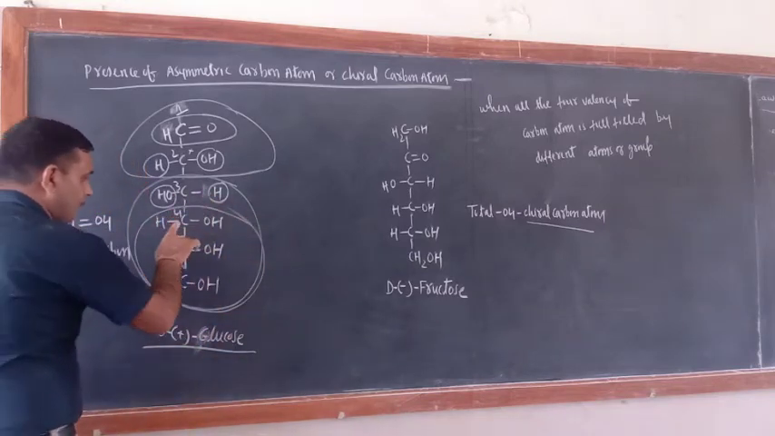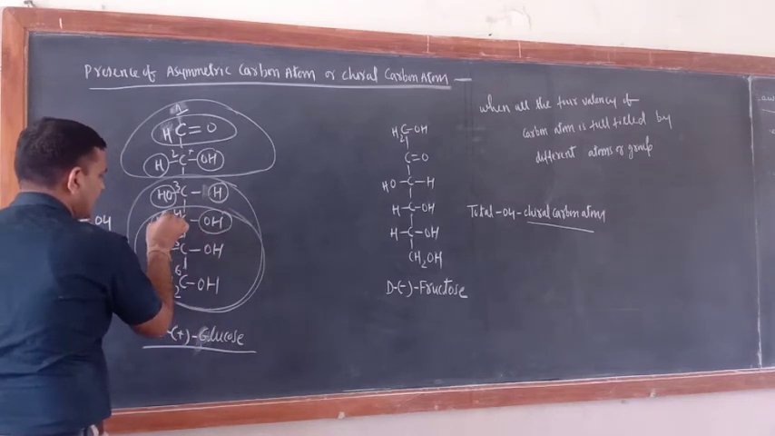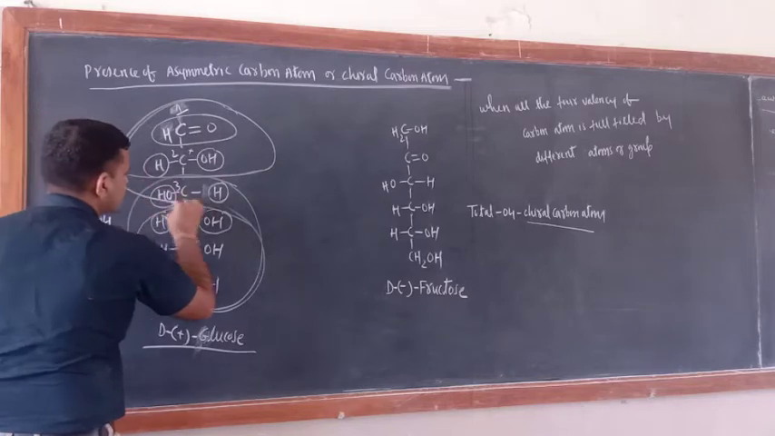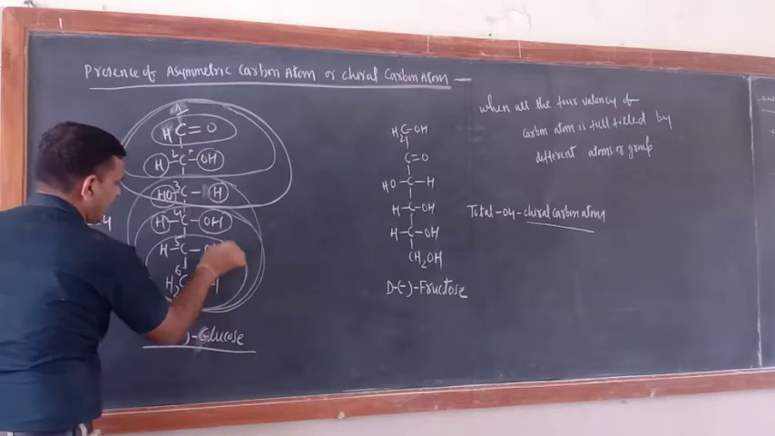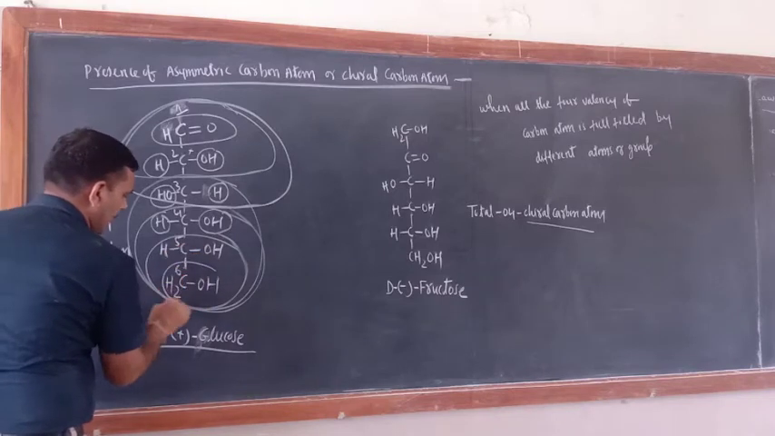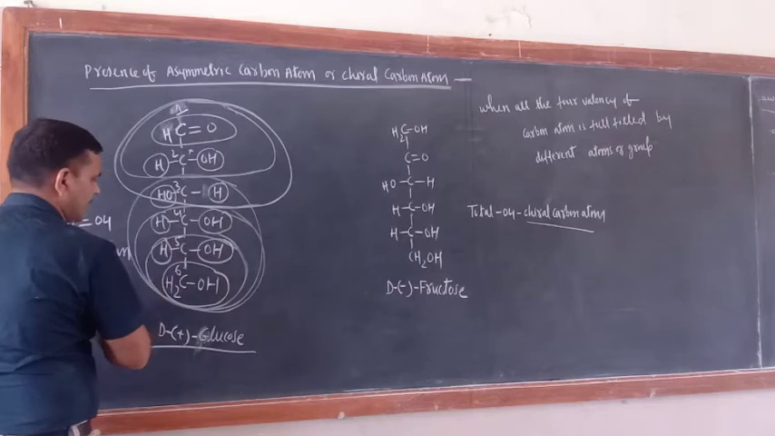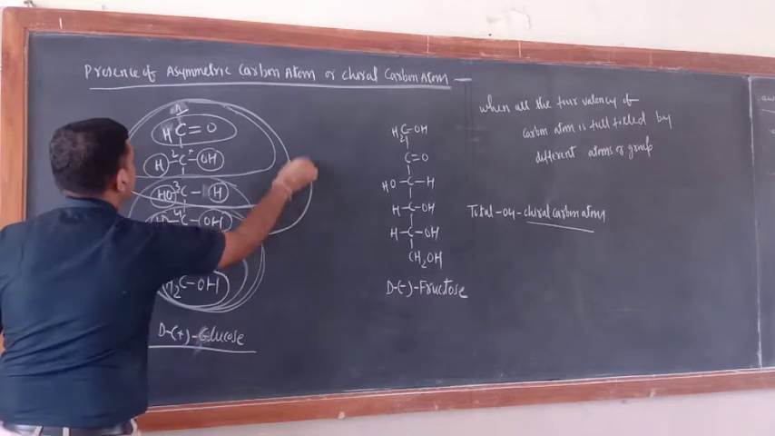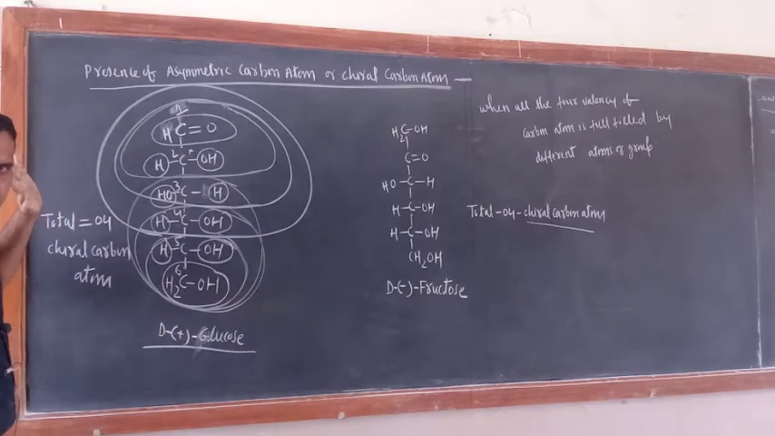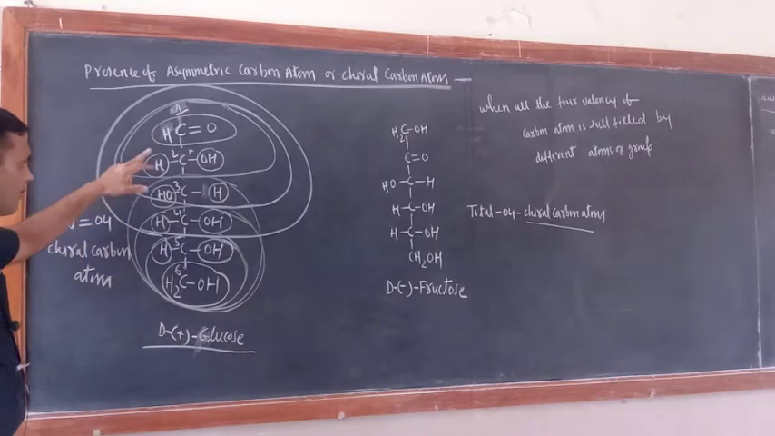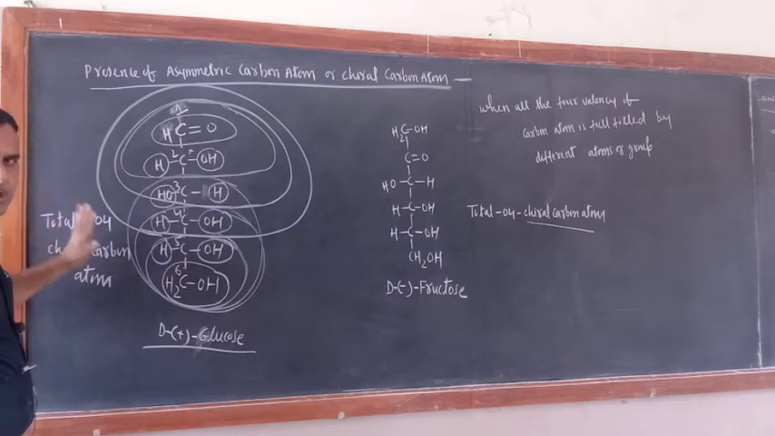Now the fourth carbon atom: one valency by OH, another by H, the third one by this entire group, and the fourth one by this entire group. For the fifth carbon atom: one by this group, another by OH, third by H, and fourth by this entire group. I hope that you are getting this one. So what is the total number of chiral carbon atoms in glucose? Carbon numbers 2, 3, 4, 5 are the chiral carbon atoms.